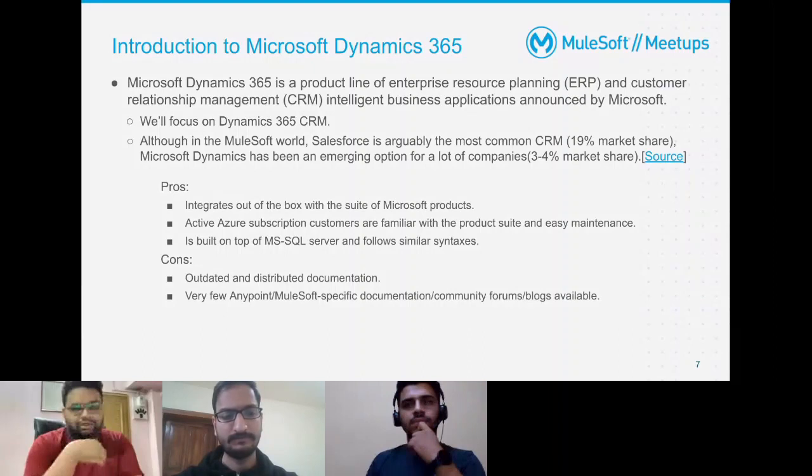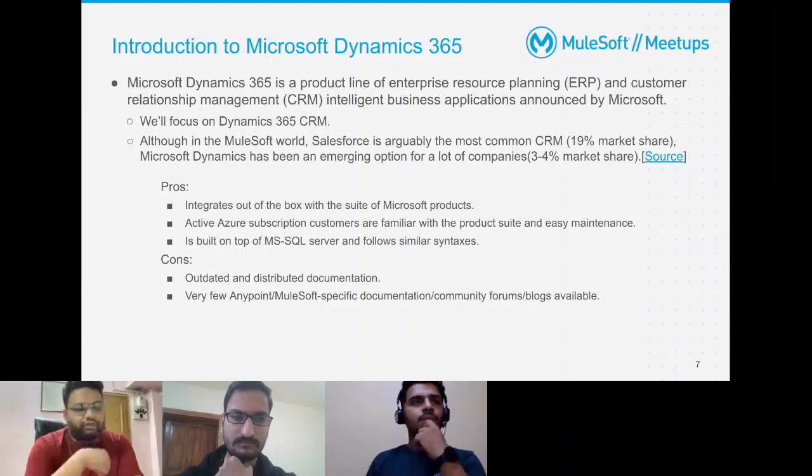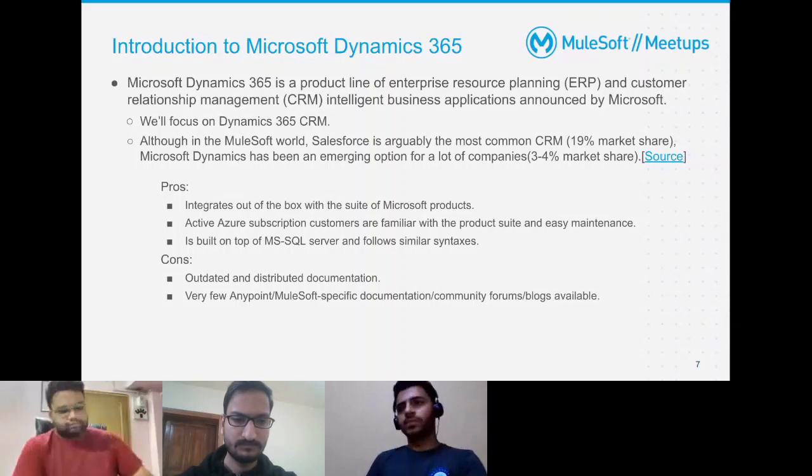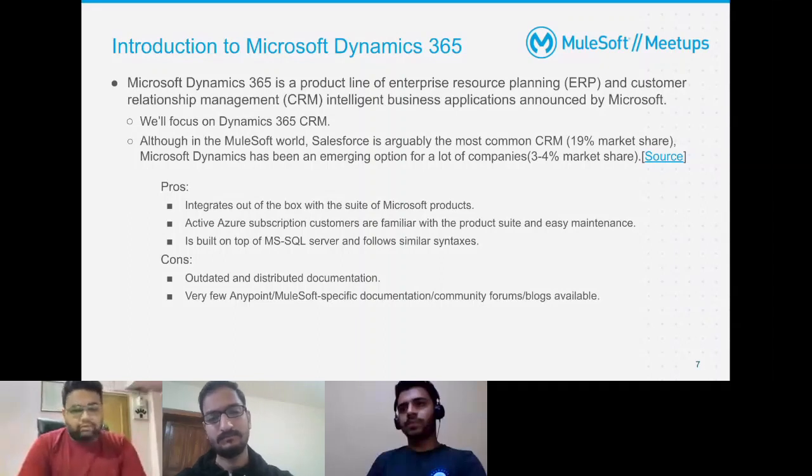Now, the problem with this whole Dynamics 365 integration with MuleSoft is a lot of outdated and distributed documentation available over the internet. The reason being, Dynamics has gone through a lot of UI changes, a lot of UI overhauls, a lot of conceptual changes in how it manages the data and everything.